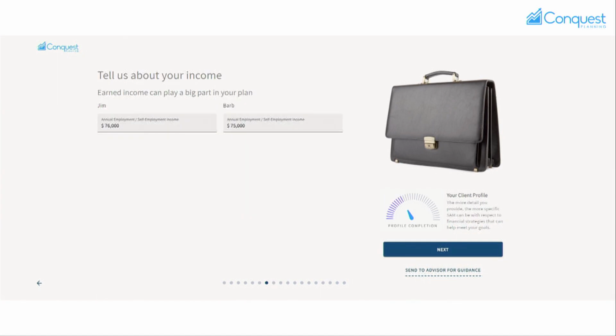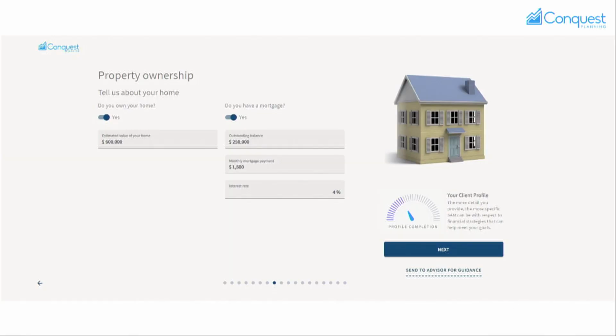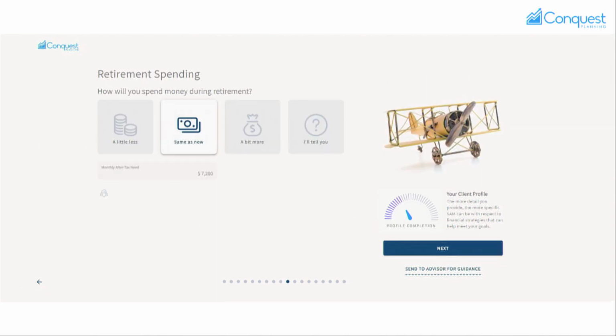Then we ask them a little bit about their income because we need this information because we have a detailed tax engine that does both federal and provincial tax calculations. So we need to know this for things like RSP room and so forth. We'll ask them about what kind of properties they may own because those properties might be leveraged as part of their plan, downsizing their house in the future, for example, as well as we need to know what kind of liabilities they have so that we can model their cash flow under the hood as well.